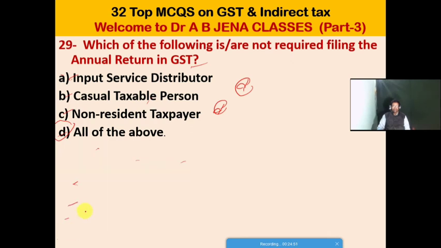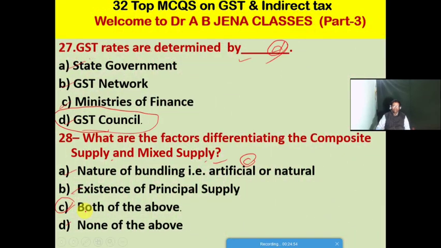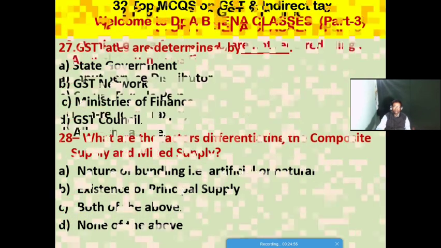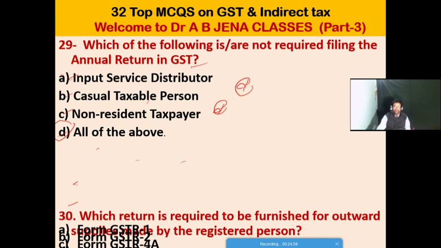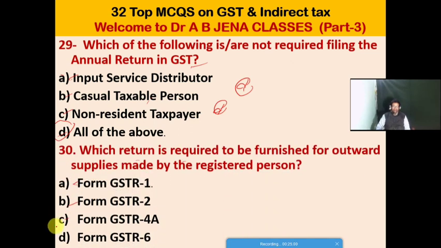D, Form GSTR-6. Friends, A is the right option for this MCQ. Form GSTR-1 is required to be furnished for outward supplies made by the registered person.